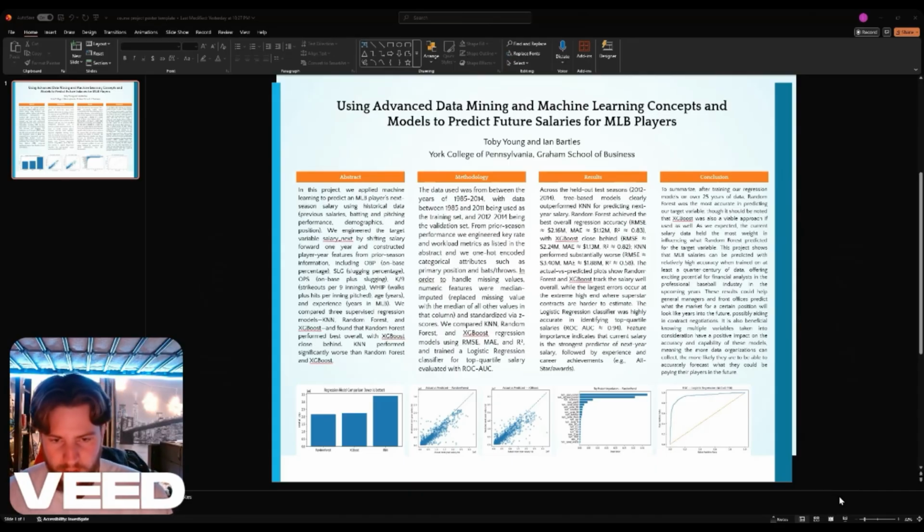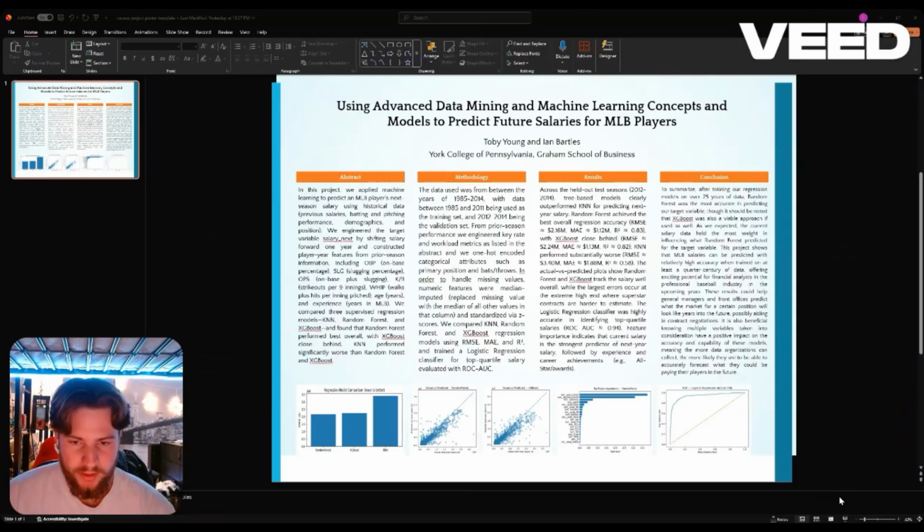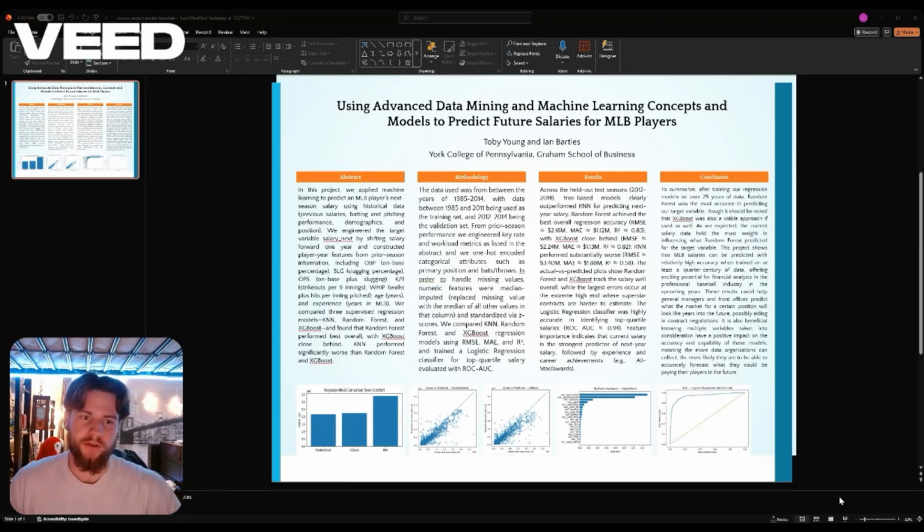And the plots that are shown at the bottom here, between the regression model comparison and the top feature importances, are the actual versus predicted line of best fit scatter plots. You can see that the Random Forest model fits just a little bit better than XGBoost, not by a mile, but it was noticeable. Aside from the numbers themselves, that's how we decided that Random Forest was the best performing model.